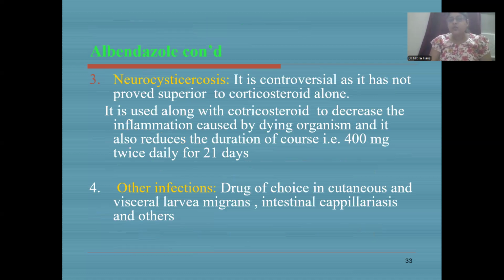Neurocysticercosis: it is controversial as it has not proved superior to corticosteroid alone. It is controversial because in neurocysticercosis, it has to be given along with the corticosteroid to decrease the inflammation caused by the dying organism. It also reduces the duration of the course, that is 400 milligram twice daily for 21 days. Albendazole is given in the treatment of neurocysticercosis. Other infections: drug of choice in cutaneous and visceral larva migrans, intestinal capillariasis, and others.